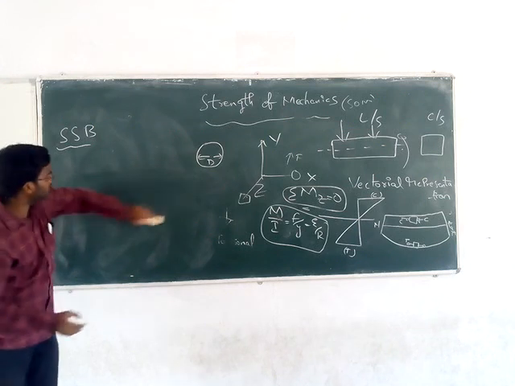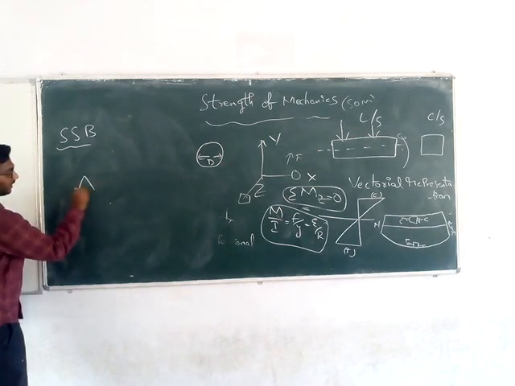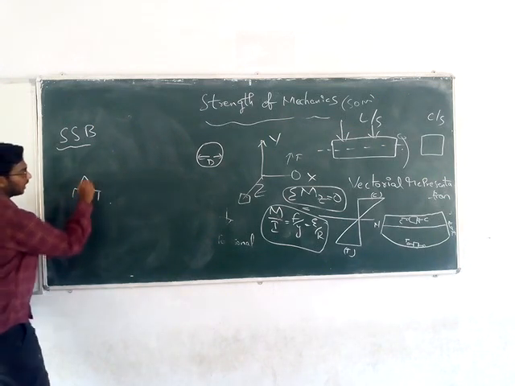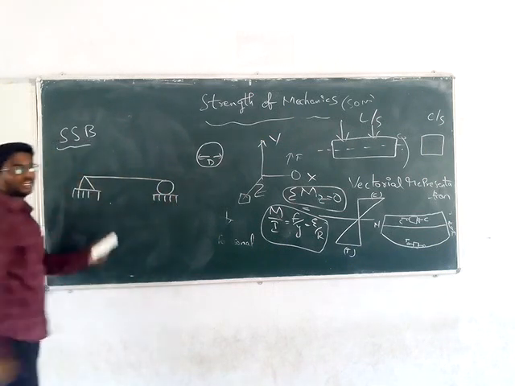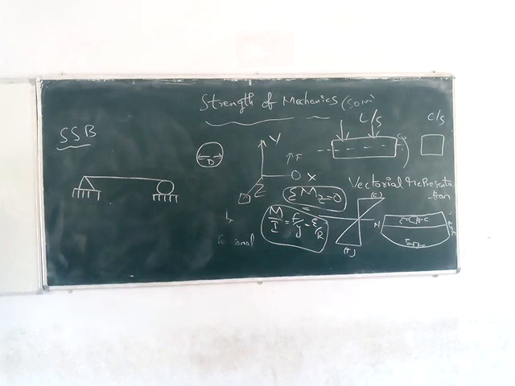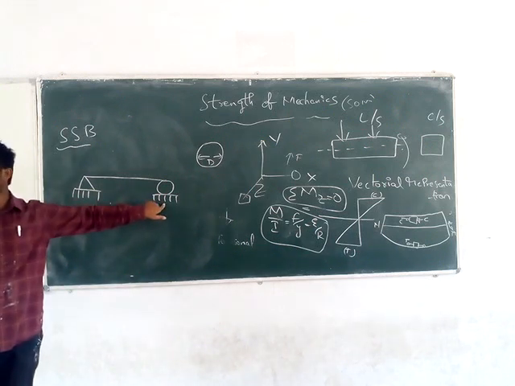Simply supported means one end will be a hinged support. At the other end, it will be a roller support. This we will call simply supported. At one end it will be hinged support, at the other end it will be roller support.